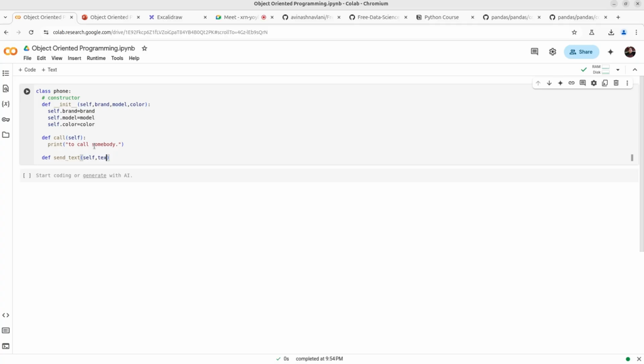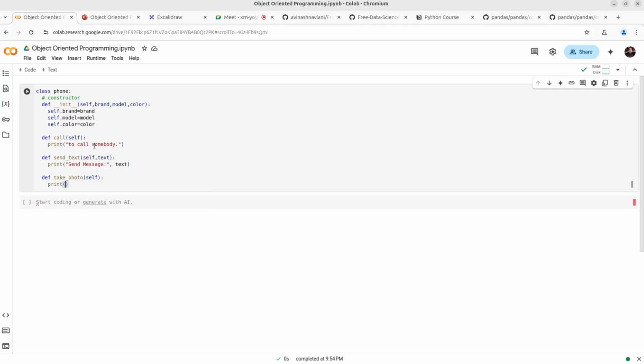And here I have text. Text means whatever text you are sending, the message, right? And here is your message, right? Suppose you have another action, take photo, okay, take photo, and it will again have self indicating that it is a method of the class, right?